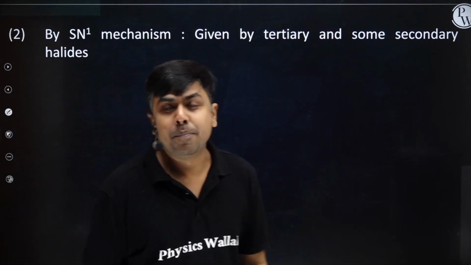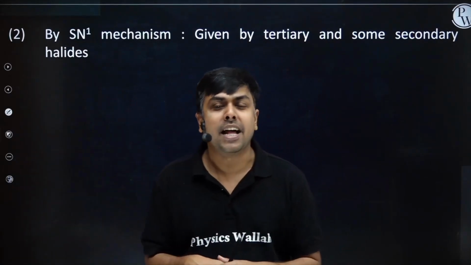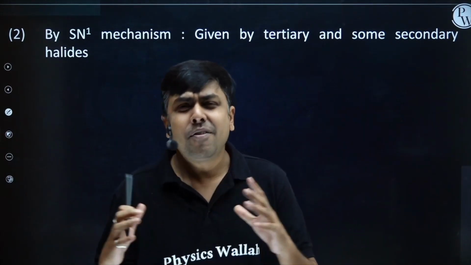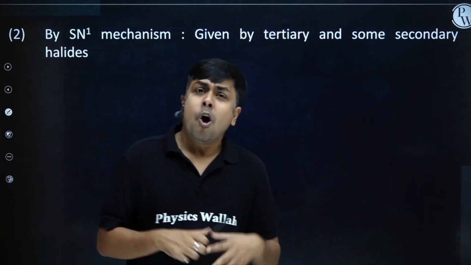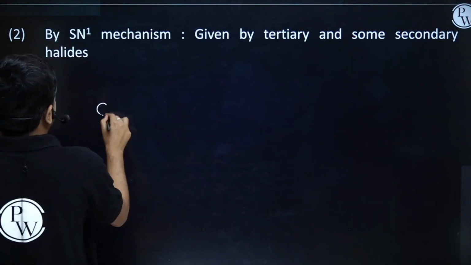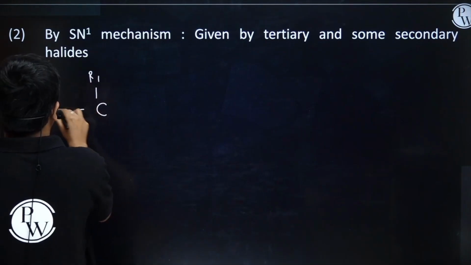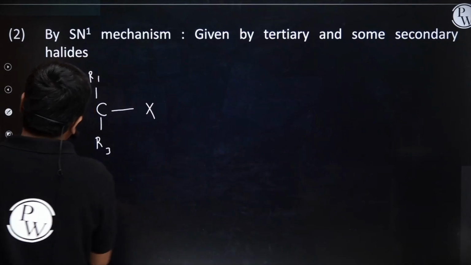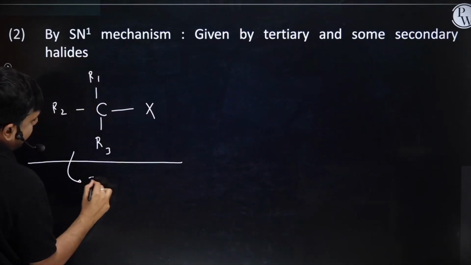Second, we can prepare 3 degree or secondary alcohol through SN1 mechanism. If I am having a 2 degree alkyl halide or most probably 3 degree alkyl halide like this, C, R1, R2, R3, X. Can I say this alkyl halide is a 3 degree alkyl halide?